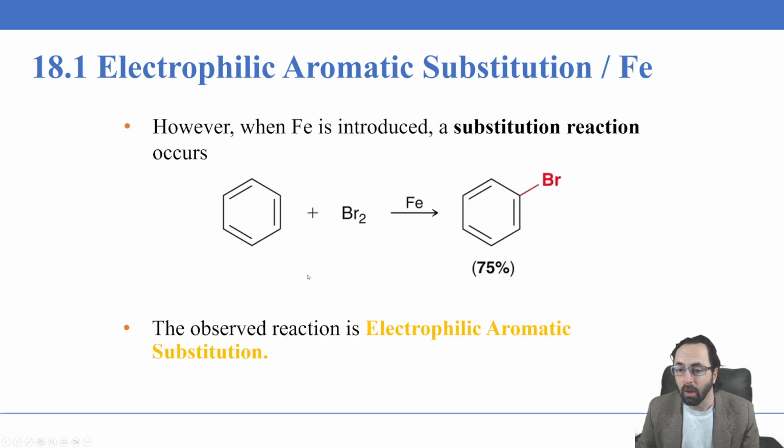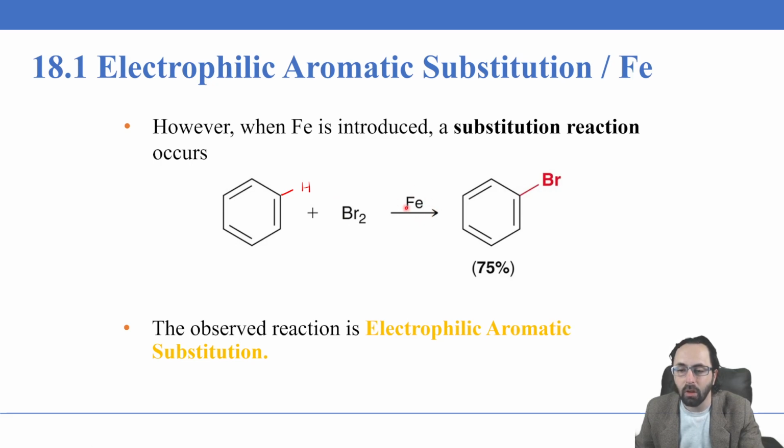If you introduce iron into the reaction as a catalyst, a substitution reaction will occur in which a hydrogen atom, there's in fact one hydrogen atom on every carbon, would be replaced with a bromine atom. This is referred to as an electrophilic aromatic substitution. The electrophile here will be the bromine, but the bromine by itself is not a good electrophile.